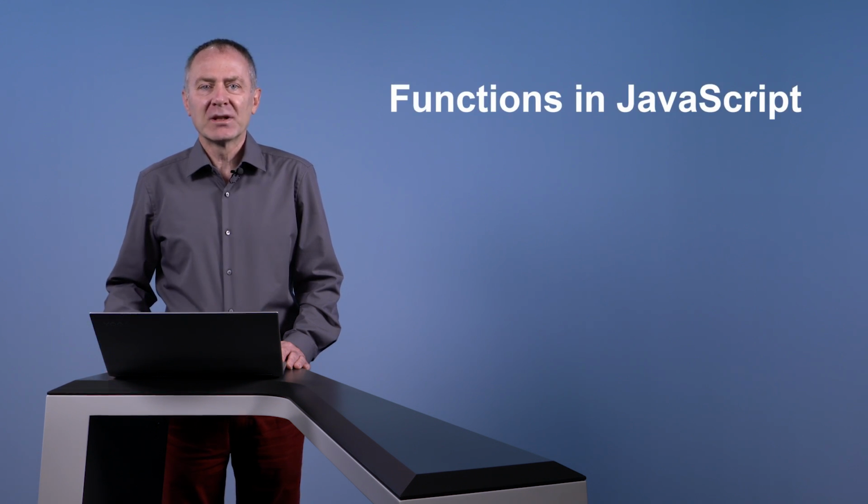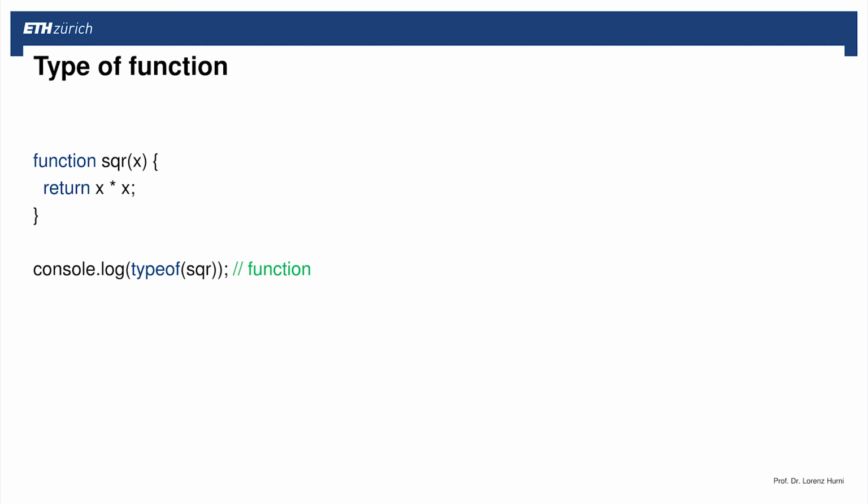Hello and welcome again. You already know that you can call functions. What initiates a function call is the function operator, a pair of parentheses occasionally including a number of arguments. Apart from this, is a function any different from values such as numbers, strings or objects? If we apply the typeof operator to a function, we get function as a type. Not much of a surprise.